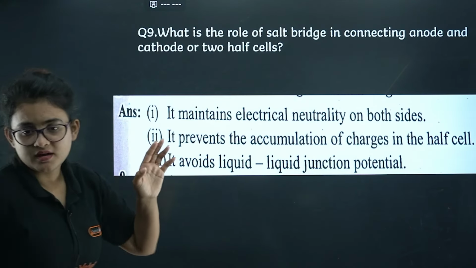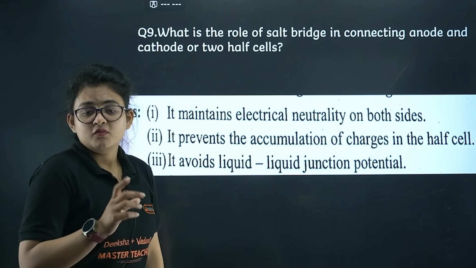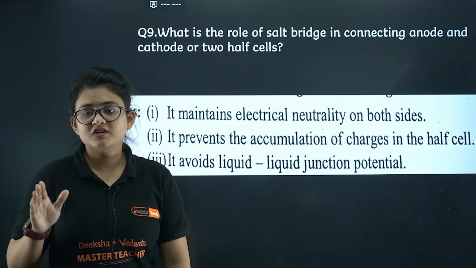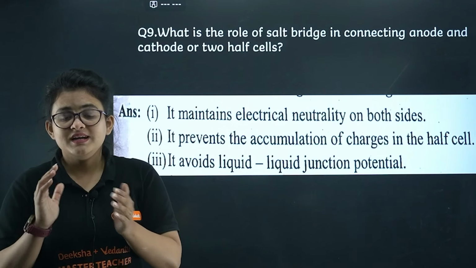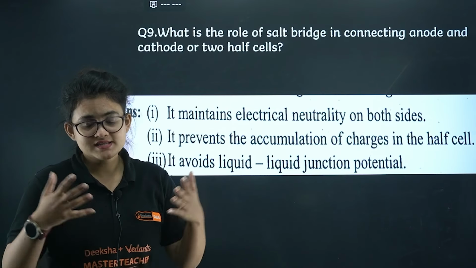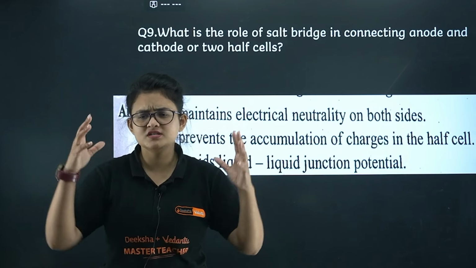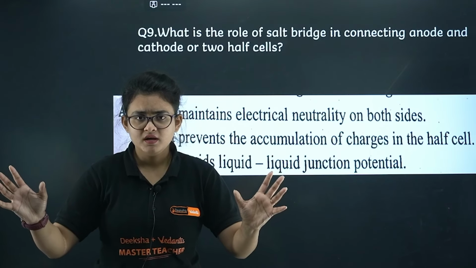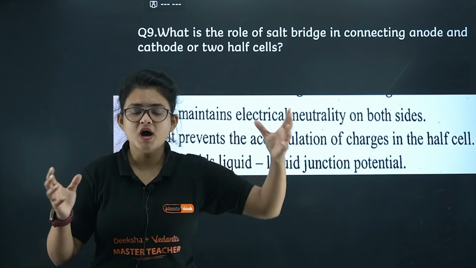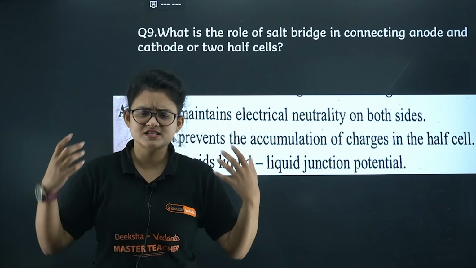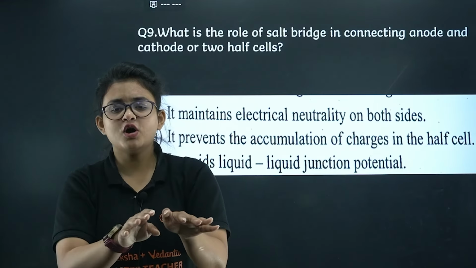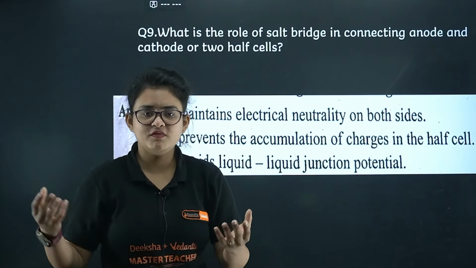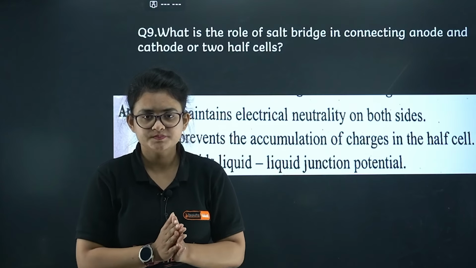So very important question. First, it maintains the electrical neutrality for both sides. It prevents liquid-liquid junction potential. What is liquid junction potential? Let's say I am not taking 2 different containers. For the galvanic cell, what happens? I take 2 half cells, right? 2 different containers. Let's not take 2 half cells. Let's just mix all those solutions. Let's say zinc sulfate and copper sulfate we mixed.